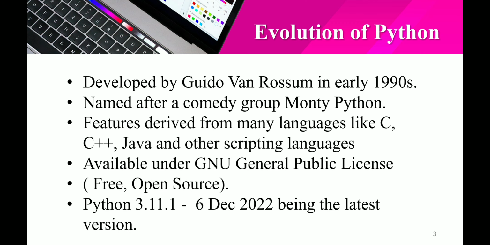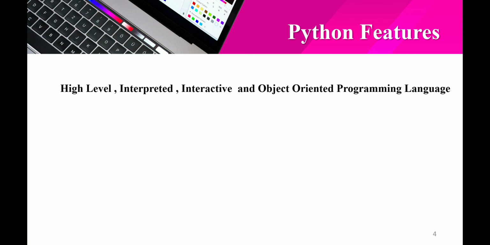Now, Python 3.11.1 is the latest version of Python. Next, Python features. Python is a high-level, interpreted, interactive and object-oriented programming language.